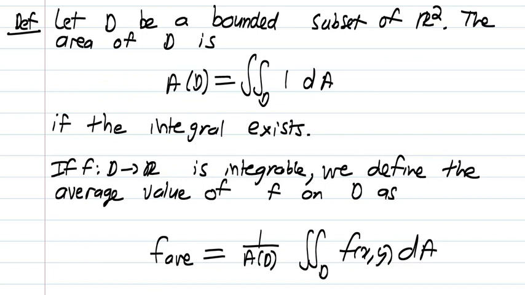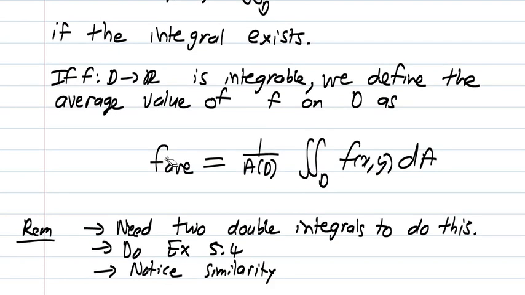F average is equal to 1 over the area of D times the double integral of f over D. So remark, to do this calculation, you need two double integrals. You need one double integral to work out the area, and then you need a double integral to work out f average. So do practice this, and there are some nice examples in exercise 5.4 to do.